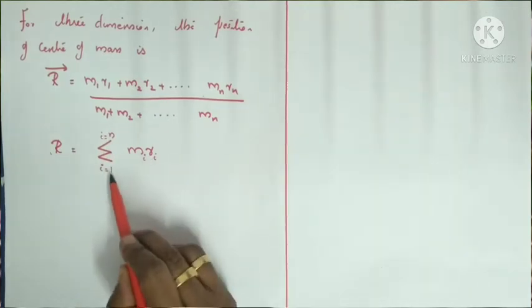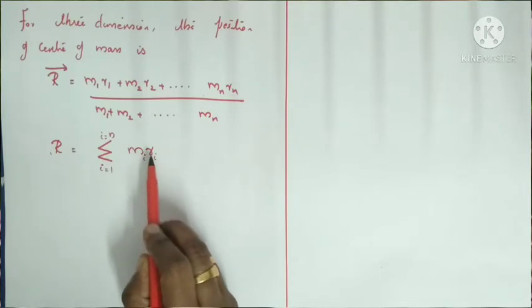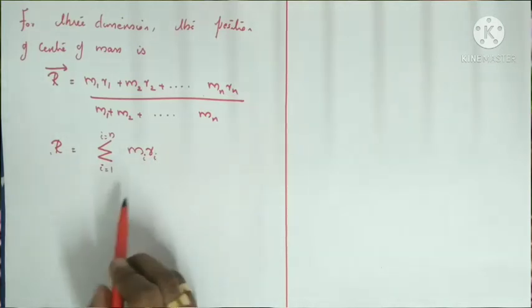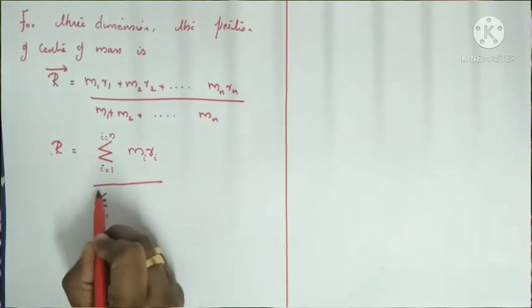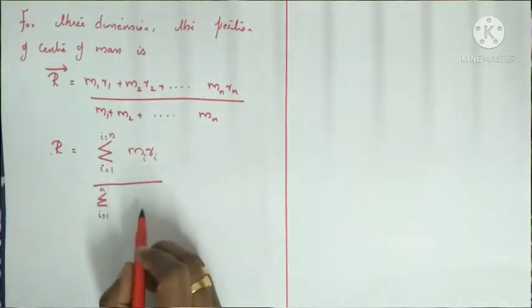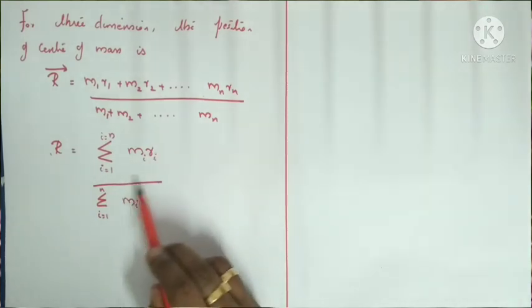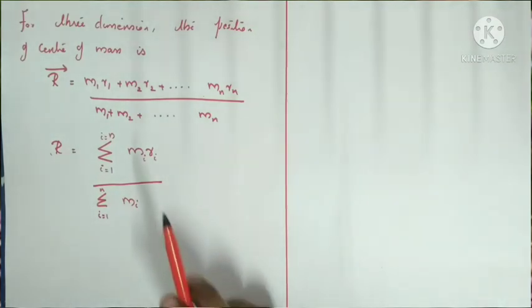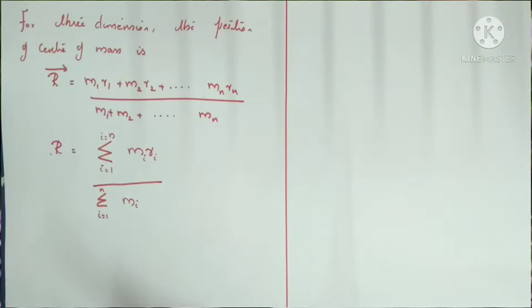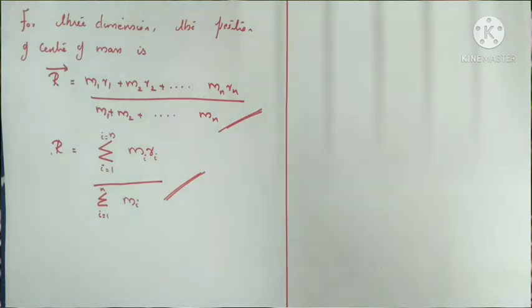That means if it is 1, we can write m1 r1 plus, if it is 2, m2 r2, plus, if it is 3, m3 r3. So m1 r1 plus m2 r2 plus etc. That is the meaning of this summation. Divided by, again we put summation i equal to 1 to n. Here in the denominator mass is varying, no? So m_i. Summation m_i represents m1 plus m2 plus etc. So in 3 dimensions the position of the center of mass can be represented in the original form or in summation form.